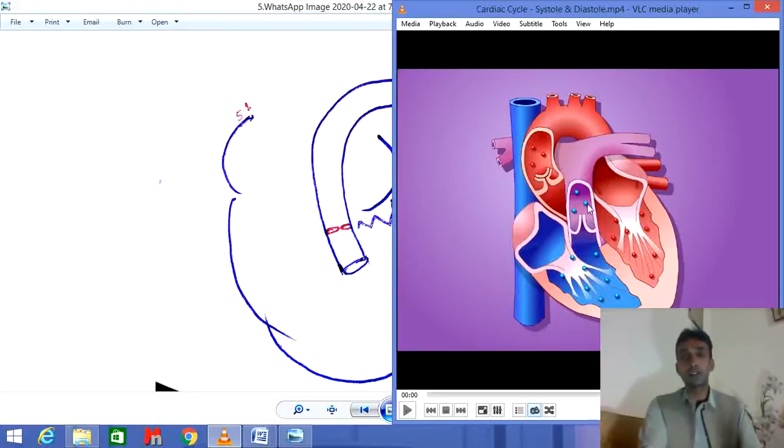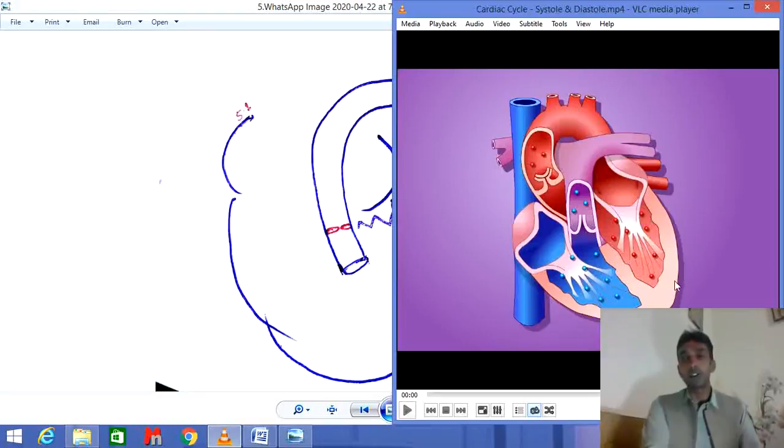S2 sound is always created by the pulmonary valve and the aortic valve, the semilunar valves. The S2 sound created by the aortic valve is always louder than the S2 sound created by the pulmonary valve. And the S1 sound created by the mitral valve is always louder than the S1 sound created by the tricuspid valve.